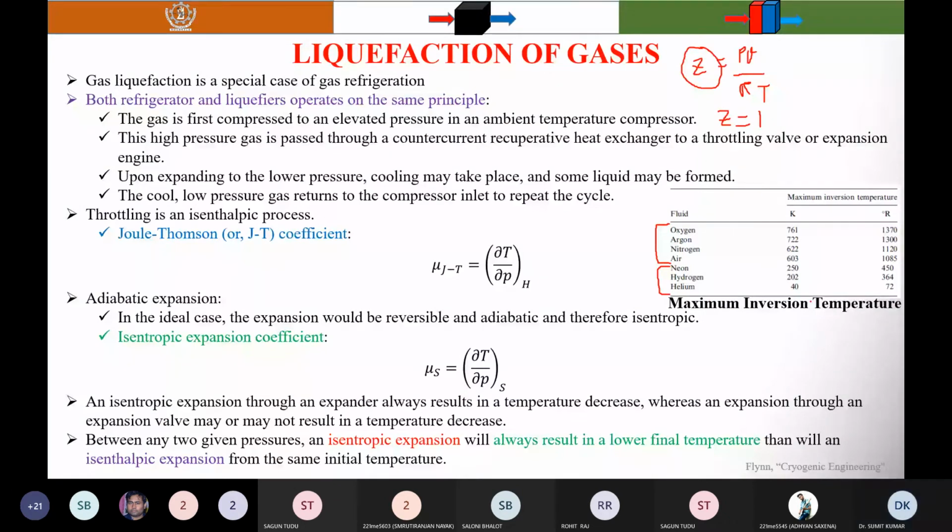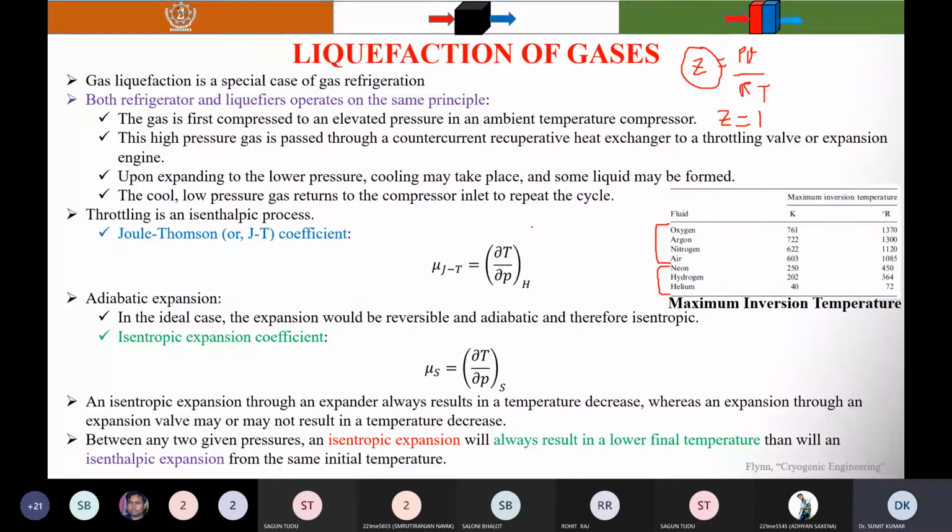But you can see that for other gases, the inversion temperature is higher than room temperature. That's why we don't need any pre-coolant or expansion engines to pre-cool these gases to use as the coolant.